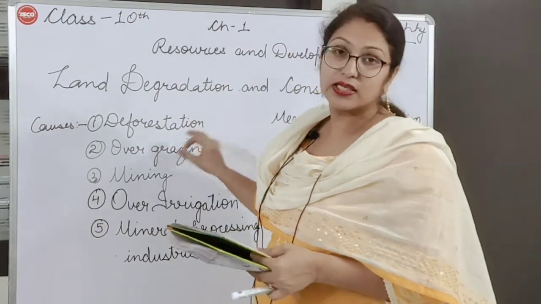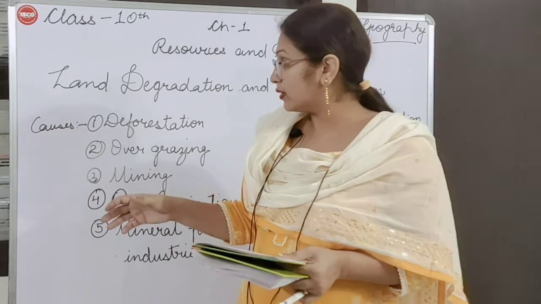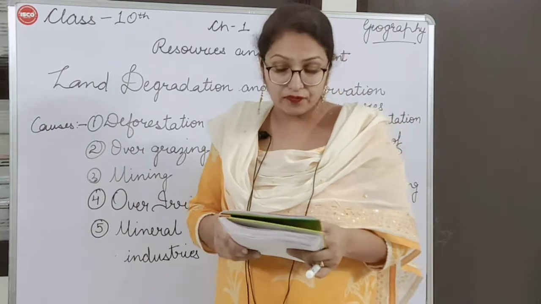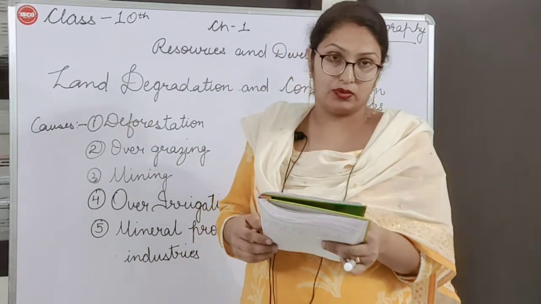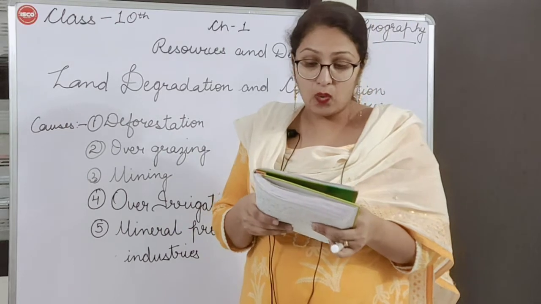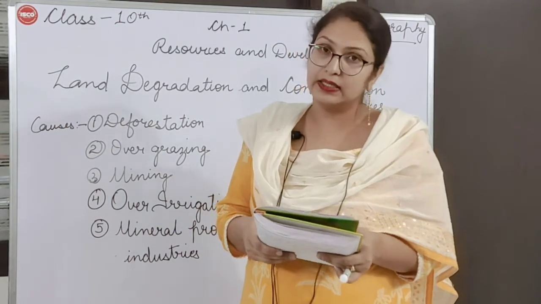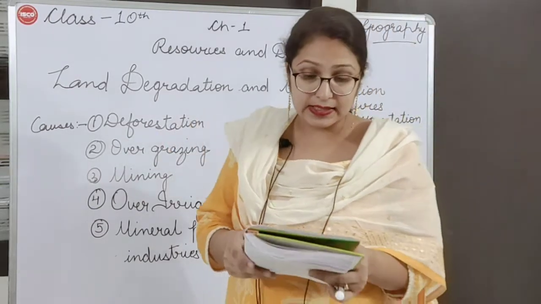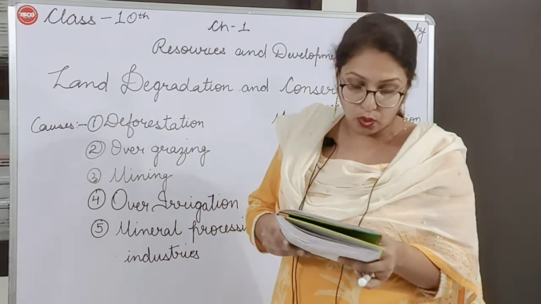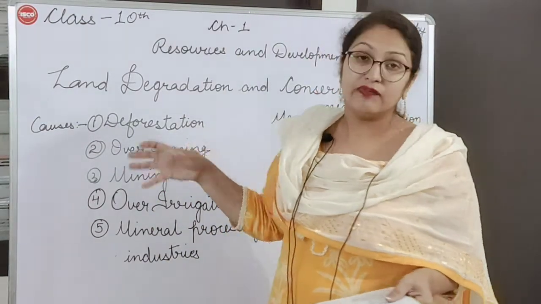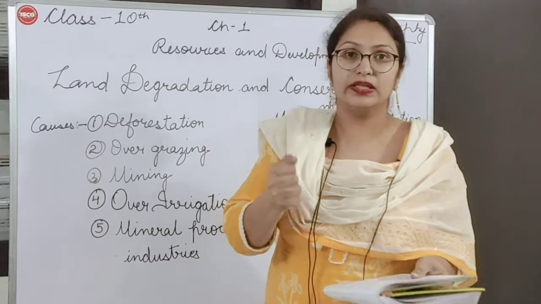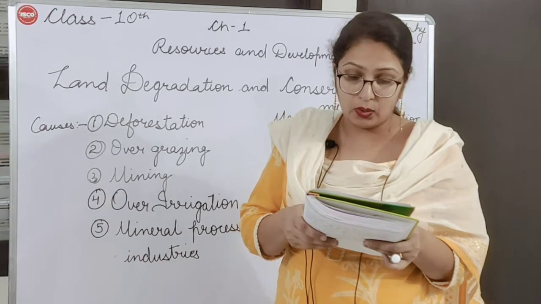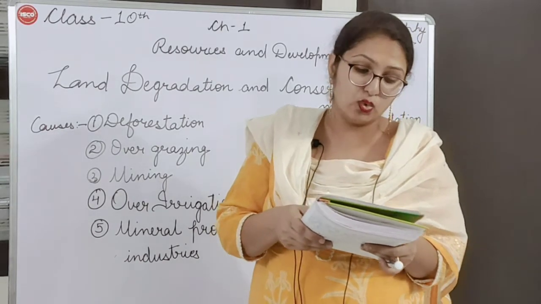First is deforestation. Deforestation is cutting down of trees. There are a lot of trees that are being cut down. Now when we are cutting trees, the soil is getting degraded. Trees with their roots hold the soil, they keep the soil tight. But now deforestation is taking place and the land is getting loose and degraded.